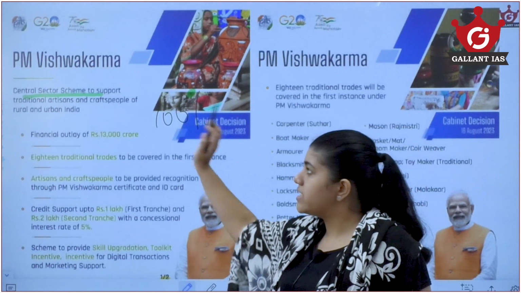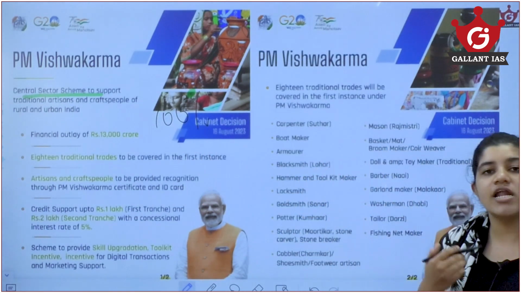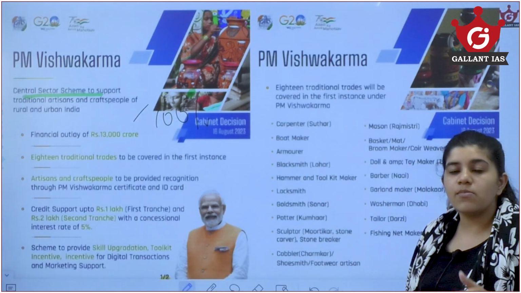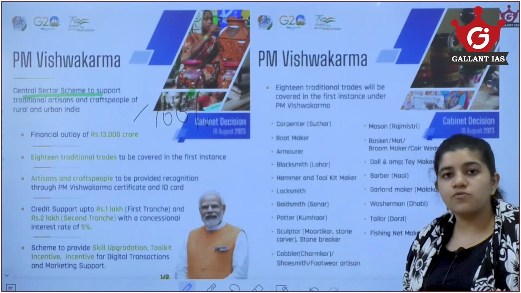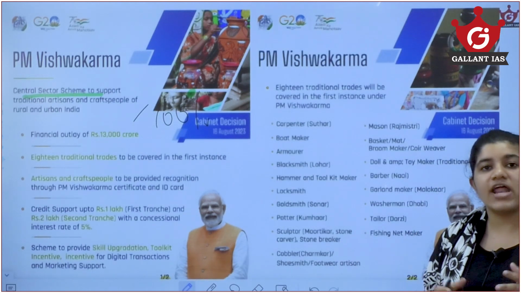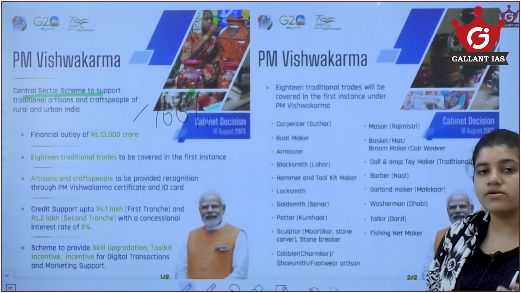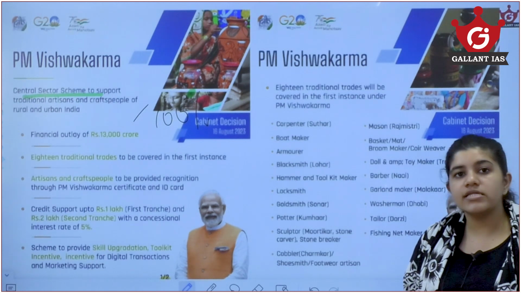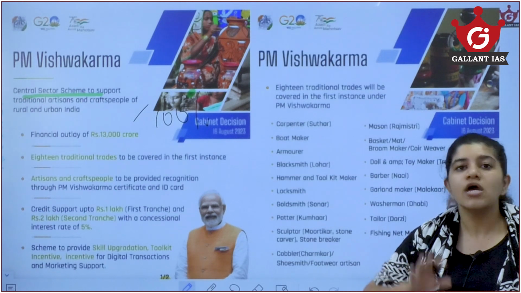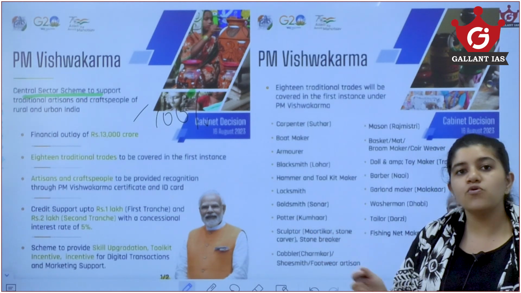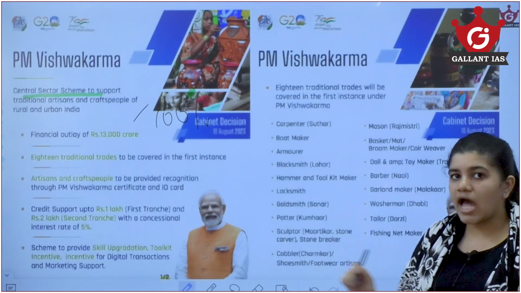Now, this is a central sector scheme to support traditional artisans and other craft people. In my last class, I gave you an example of Kanchipuram saris, the weavers who make them. They have been practicing for generations. They even got a GI tag in 2005-2006. But the problem is that a lot of artificial Kanchipuram saris are coming out, and people prefer those to the original because they are cheaper, and it doesn't take 2 weeks to make these artificial saris.